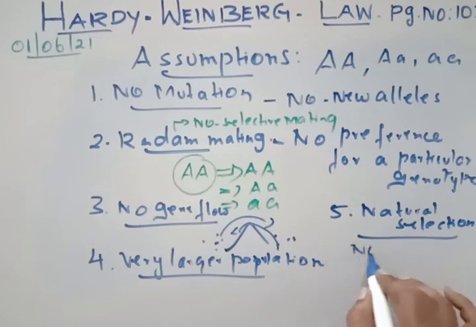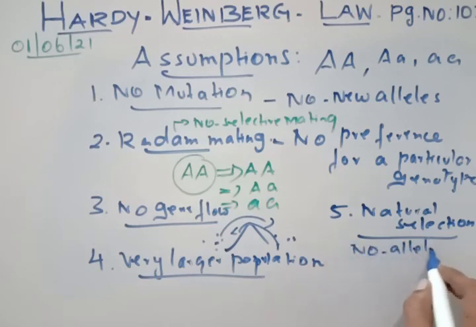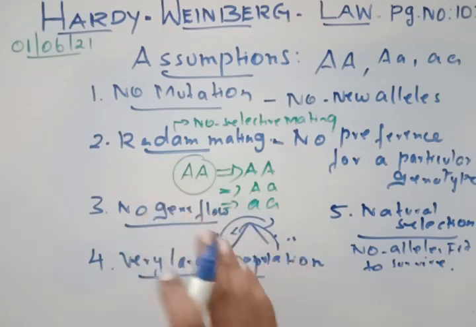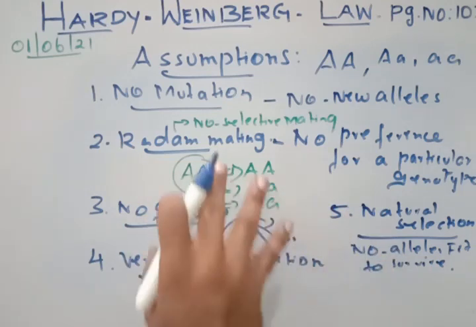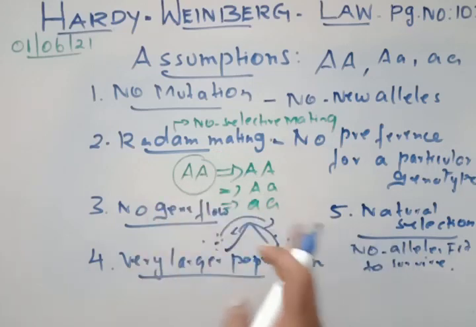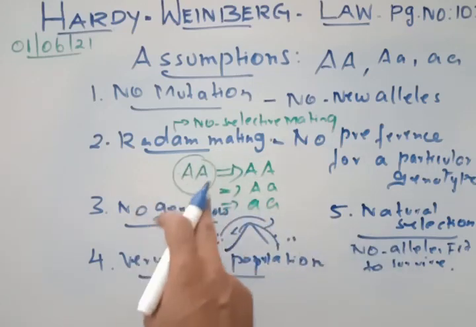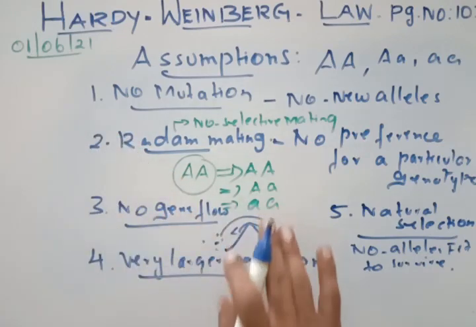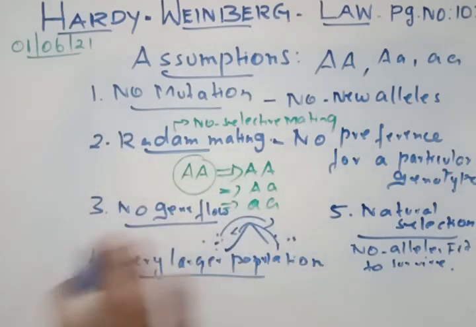That does not mean only capital A will survive. Capital A and small a will also survive. If natural selection is applicable, only the dominant will be expressed and survive, and the recessive will not be there in the scenario.